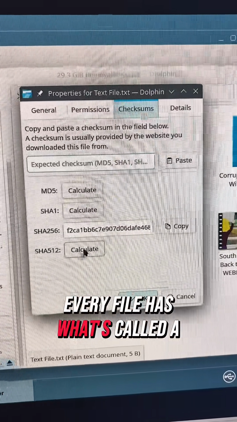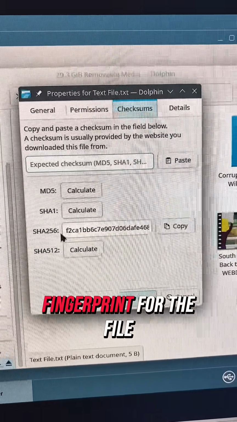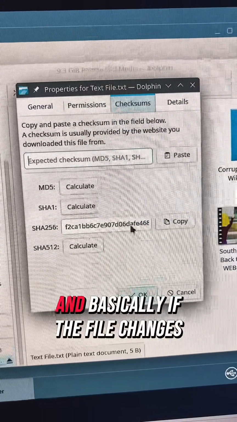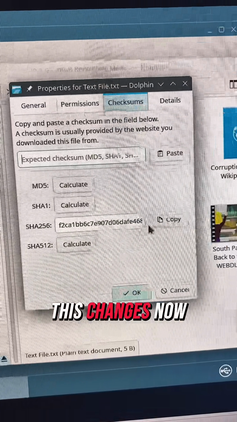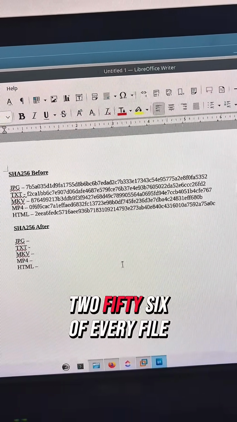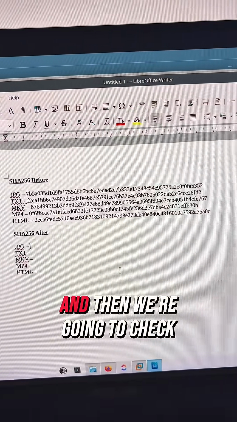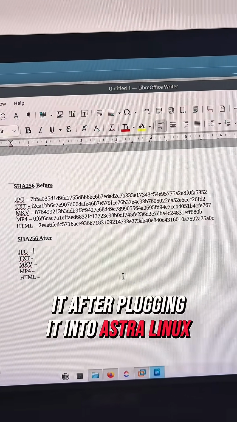Every file has what's called a checksum, which is kind of like a fingerprint for the file. Today, we're going to be using the SHA-256 checksum. And basically, if the file changes, this changes. Now, I've gone ahead and recorded the SHA-256 of every file on the USB stick before plugging this into Astra Linux, and then we're going to check it after plugging it into Astra Linux.